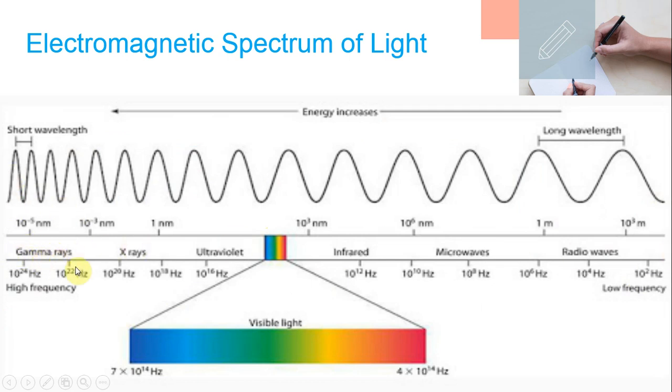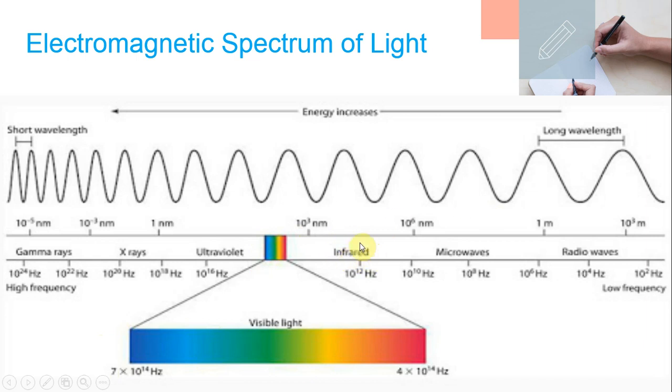So this is gamma rays, and then X-rays, and then ultraviolet rays. After that it is the visible region. These wavelengths we can see through our eyes, but other wavelengths we cannot see. The wavelength range of visible light is near 4000 Angstrom to 7000 Angstrom. That is the wavelength of light.